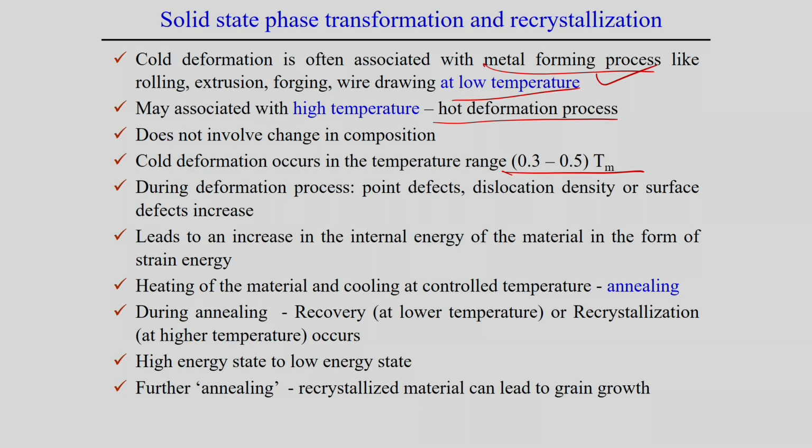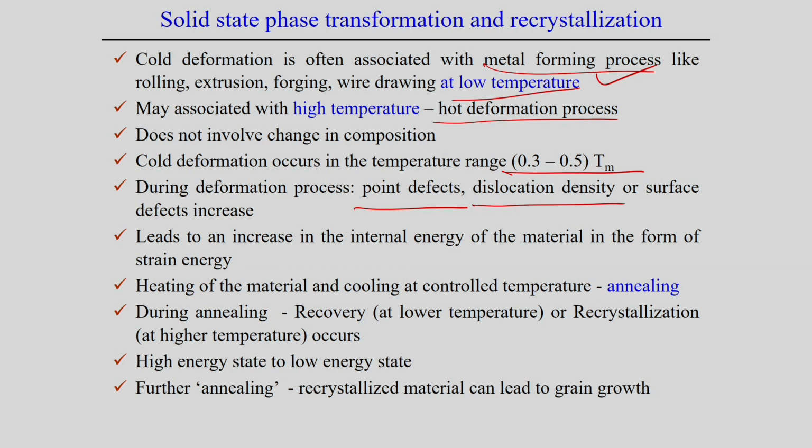That means point defects, which may be substitutional or interstitial, may also happen. Then the dislocation density and the surface defects increase. So, during the material deformation process, the way we analyze the imperfection in the crystal structure is represented in terms of different kinds of defects. It may be point defects, line defects, or surface defects.